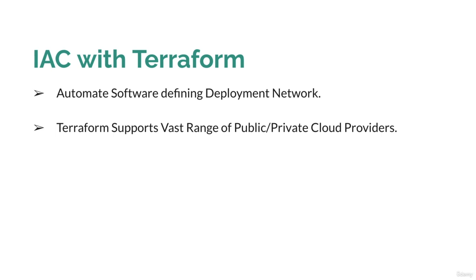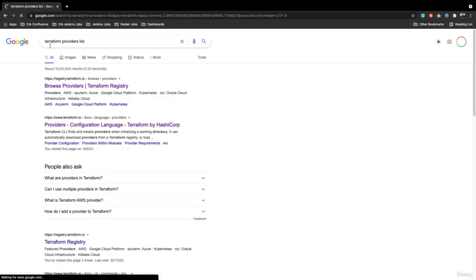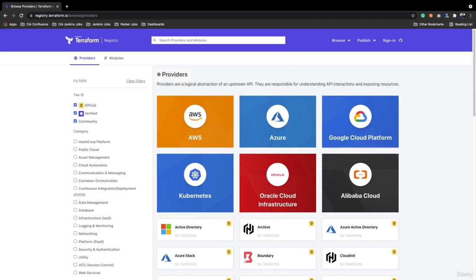Another benefit of IaC with Terraform is that Terraform supports a vast range of public and private cloud providers. That is true. Within Terraform, you get support for multiple public and private cloud providers. Let me show you some cloud providers which Terraform supports. We search for the Terraform providers list, and we get a link for registry.terraform.io. If you open this link, this is the Terraform registry. Over here you can see these are the providers, right?